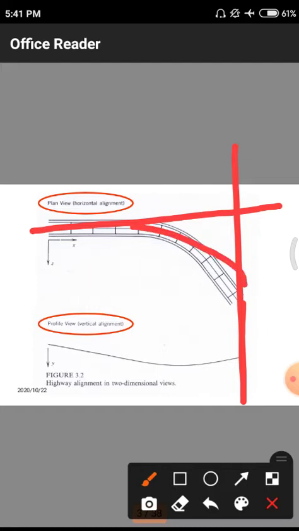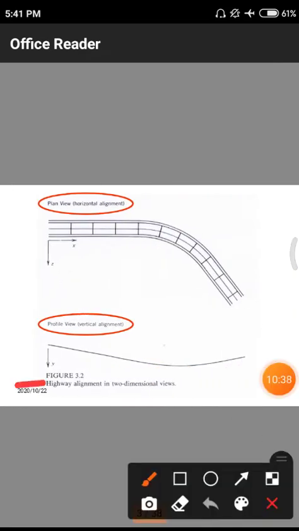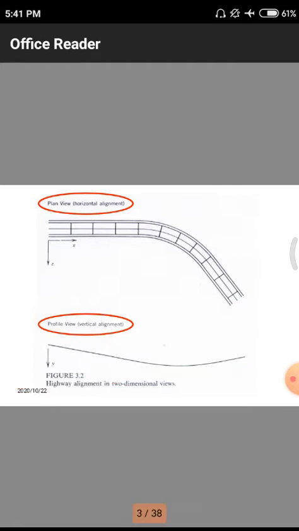So this is a horizontal alignment. After that we have vertical alignment, with respect to this field. This is a normal line, so the alignment of the road changes from the top point to this point. Why? Because the earth surface is uneven, so the road is designed like that.